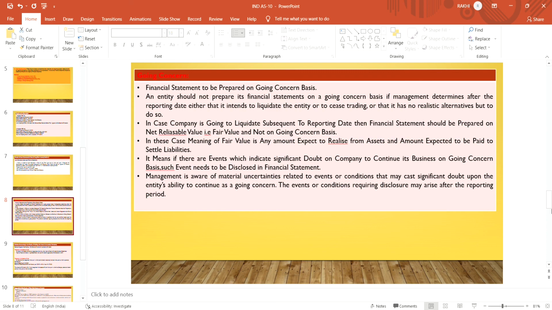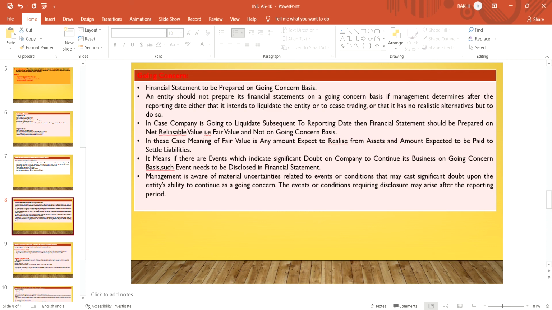Fair value means any amount expected to be realized from assets. In case of liquidation, the company has to sell all its assets, and whatever it expects to realize from those assets, that is the NRV, and the amount expected to be paid to settle its liabilities, that is also NRV.